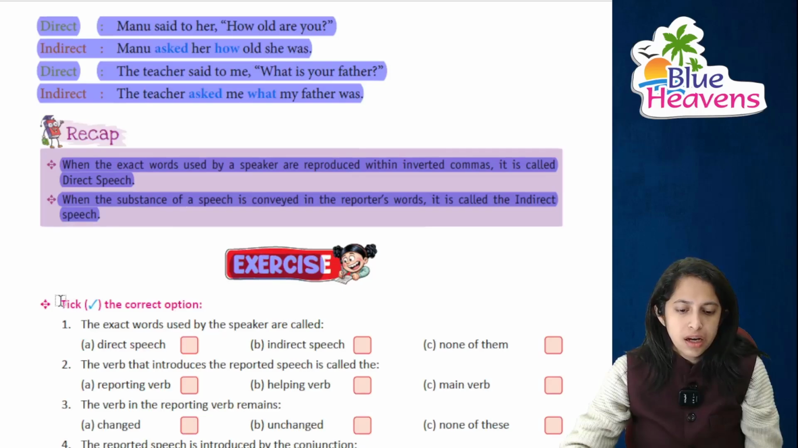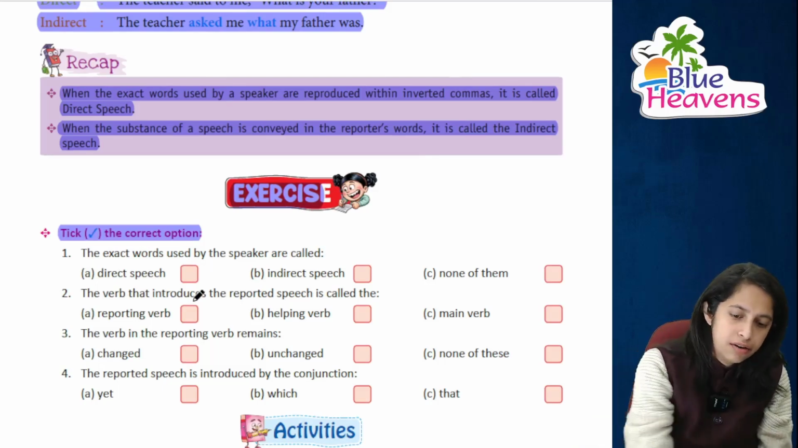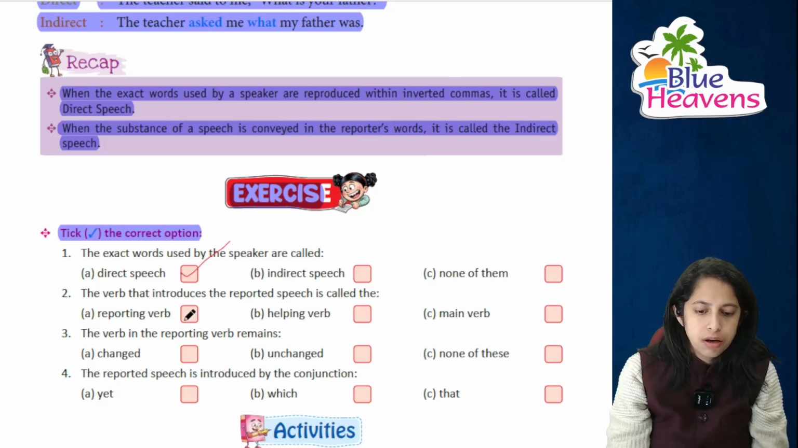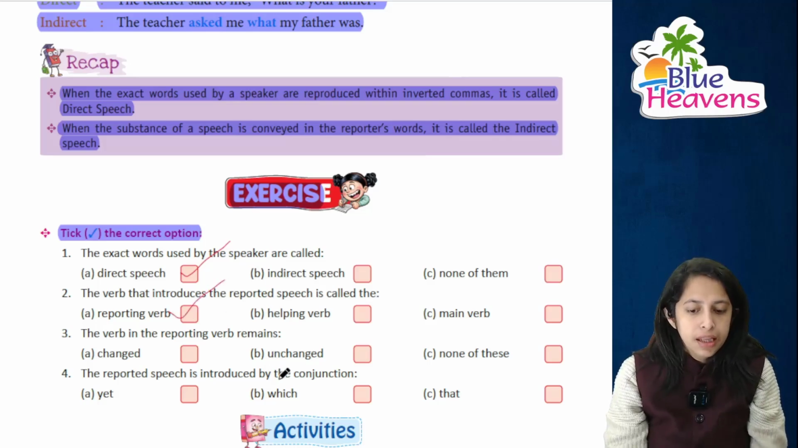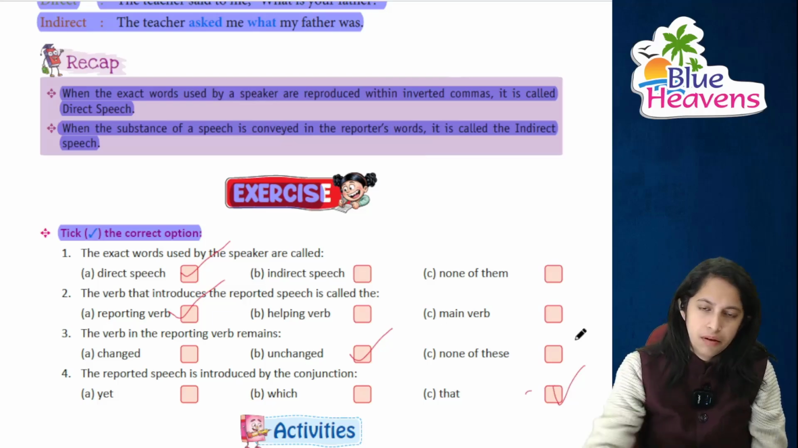Moving on to the exercise, first we'll be doing the correct options, right? The exact words used by the speaker, of course they are direct speech. The verb that introduces the reported speech, of course, it's the reporting verb. The verb in the reporting verb will remain unchanged, and the reported speech is introduced with a conjunction that, right? So that was all about direct, indirect.